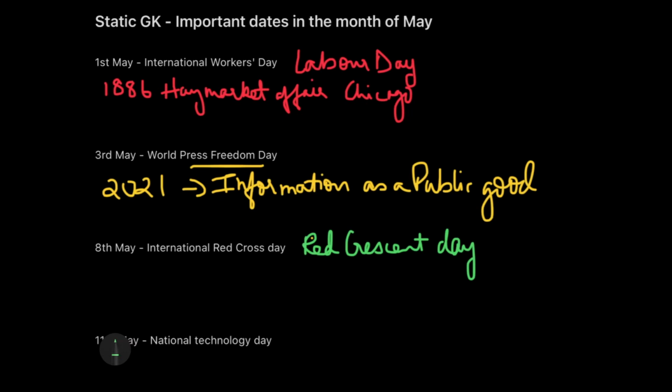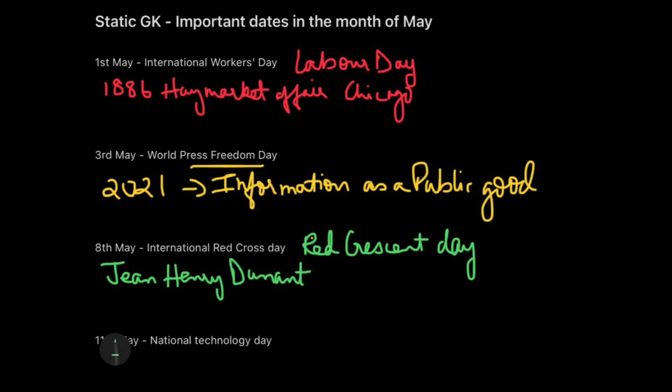Now, this is an annual celebration of the principles of the International Red Cross and the Red Crescent movement. World Red Cross Day is celebrated on 8th of May every year to mark the anniversary of Jean Henry Dunant. So I'll just write down his name here. It's Jean Henry Dunant. Now, who was he and why is his birthday celebrated as Red Cross Day?